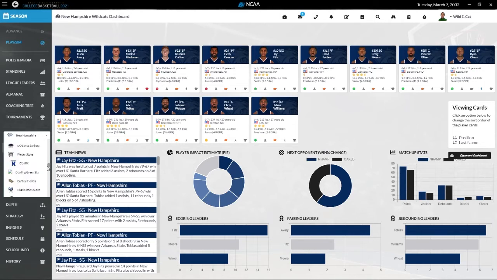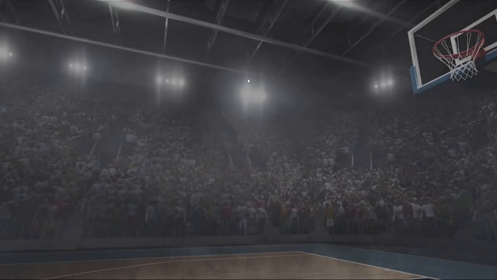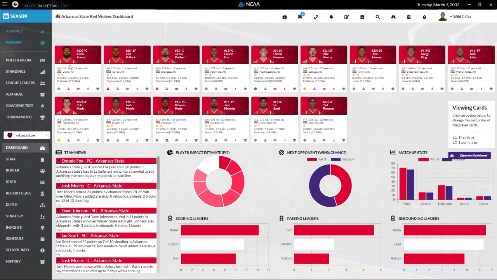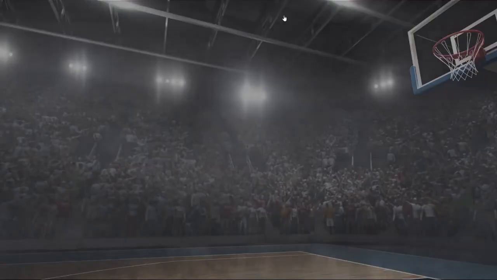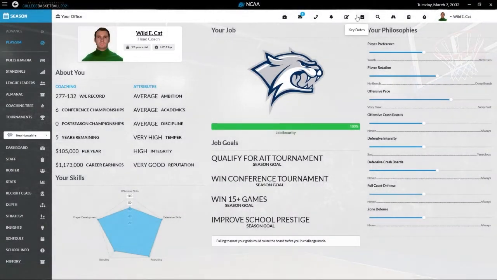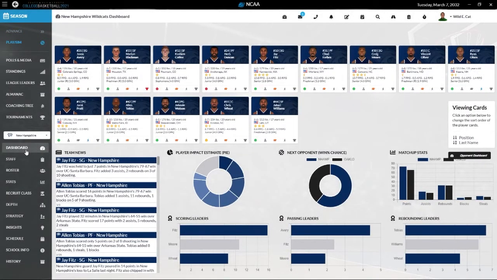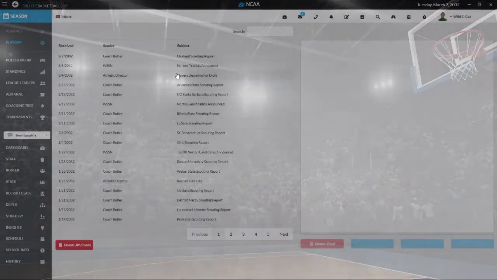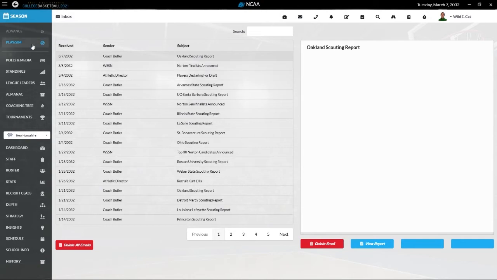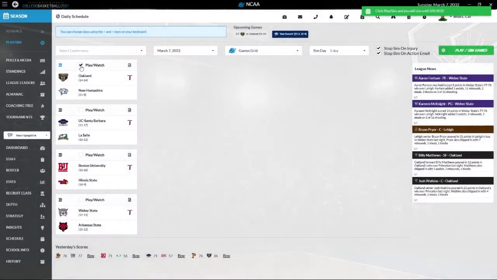Where is Conference J? Where did it go? Right here. Let's look at Arkansas State first. It doesn't have their record. Why does it not have their record here? This goes to my office. Huh. All right, well, whatever. We'll figure it out. Either way, I think we are advancing, or we're going to get promoted. Hopefully, I can get this part sorted out.